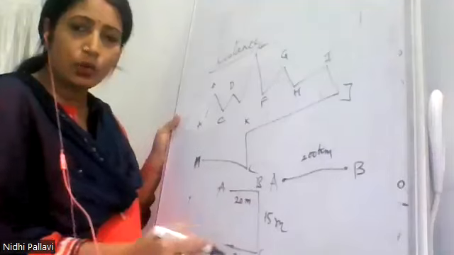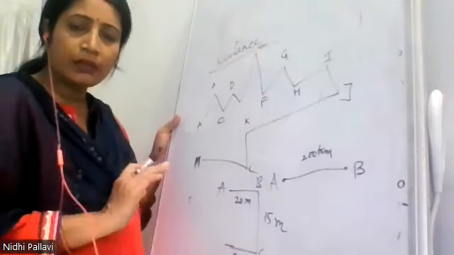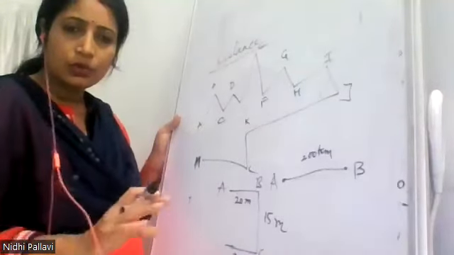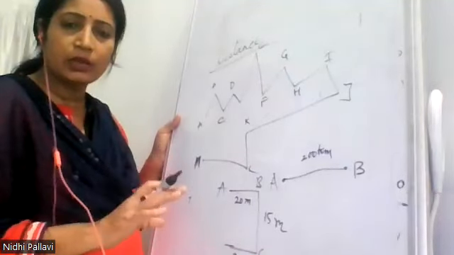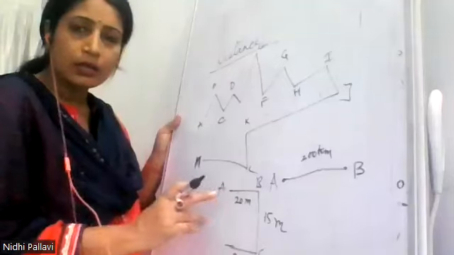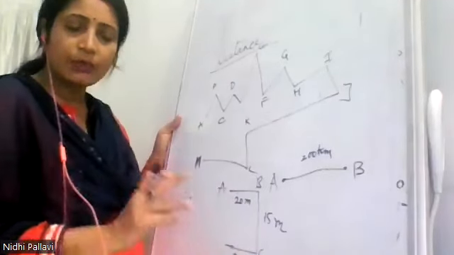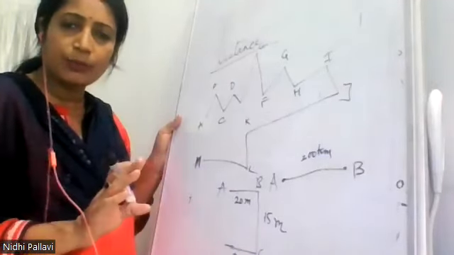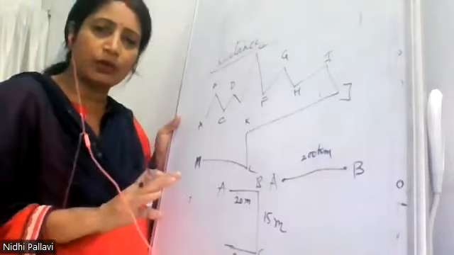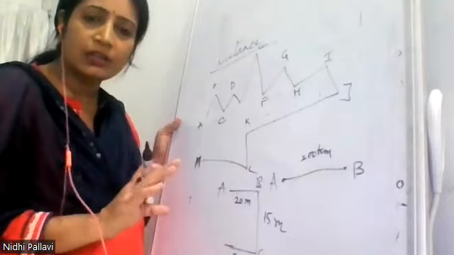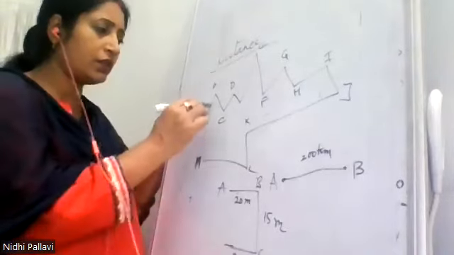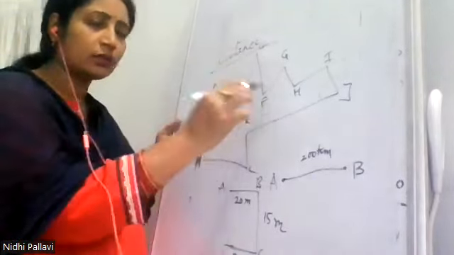So this is the total path. No matter what is the direction, the total path which will be covered is the distance. That means for distance, direction is not important. Only magnitude is important. Here you can see each time the direction is changing.